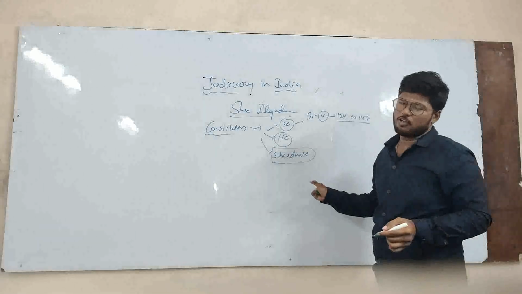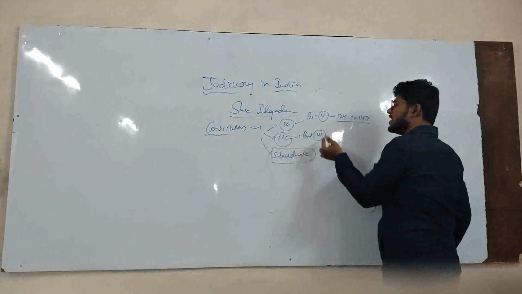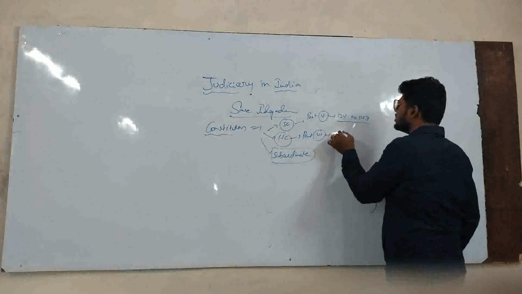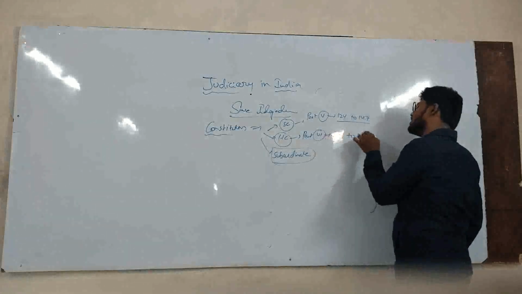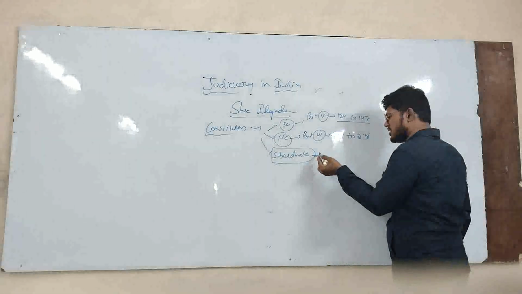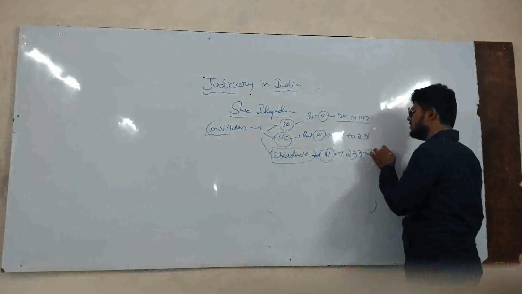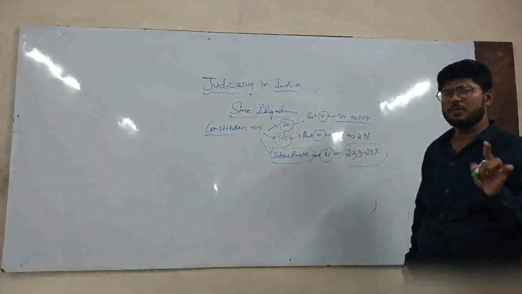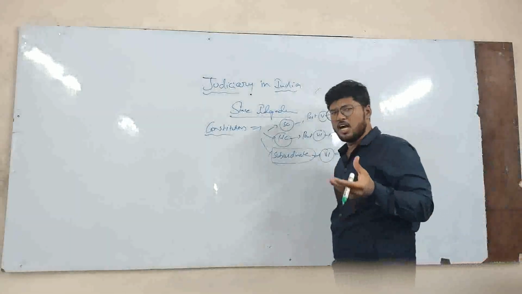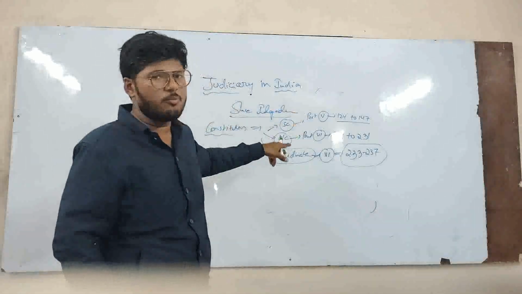High Courts were for the provincial level. High Courts were included in Part 6, that is the State Executive, where the articles are around 214 to 231. For subordinate courts, the articles are from the same 6th part, Articles 233 to 237. These are the primary constitutional articles as well as parts from where the judiciary in India has been taking its powers from. Number 1 is Supreme Court, number 2 is High Court, number 3 is subordinate courts.